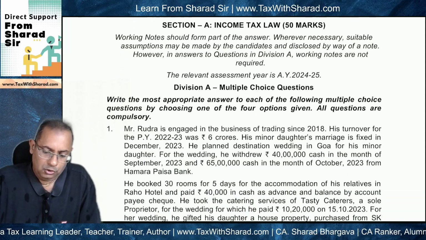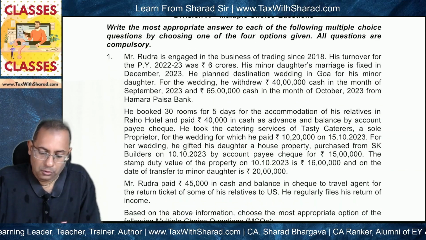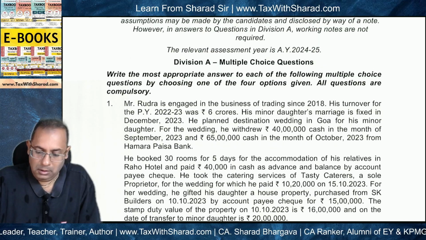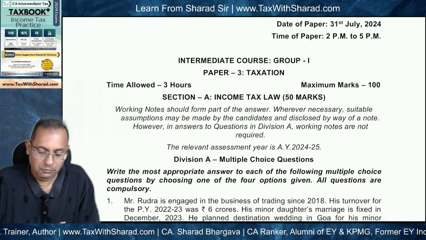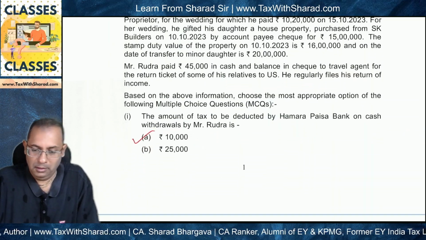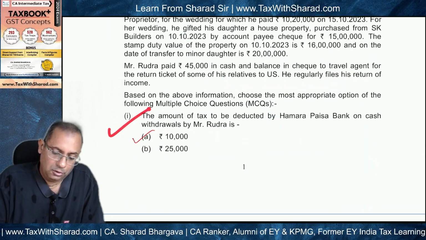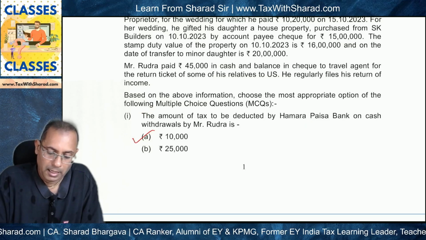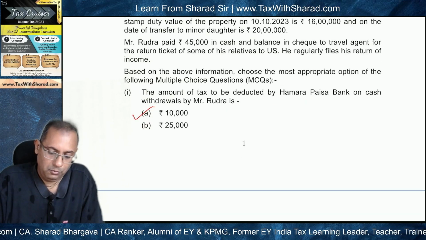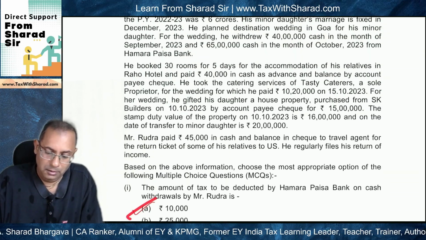I'm not going to read out the questions because you have already gone through them and attempted the mock test paper, so we will simply go through the questions and understand the logic and the reasoning. The first question is, the amount of tax to be deducted by Hamara Paisa Bank on cash withdrawals by Mr. Rudra is what? The correct answer given is 10,000.